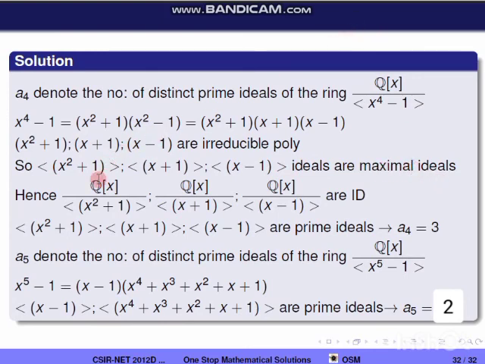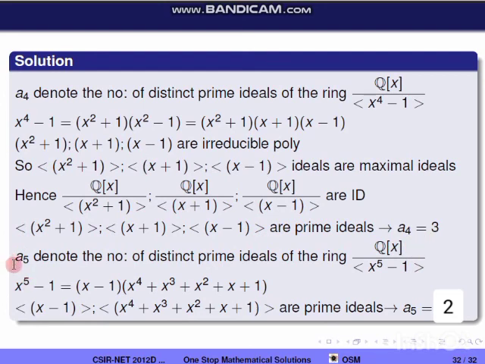Therefore Q of x by the ideal generated by x square plus 1, Q of x by the ideal generated by x plus 1, and Q of x by the ideal generated by x minus 1 are integral domains by concept 2. Therefore the ideals generated by x square plus 1, x plus 1, and x minus 1 are the prime ideals. A4 is the number of distinct prime ideals of this ring. So we got 3 distinct prime ideals, therefore A4 is equal to 3.